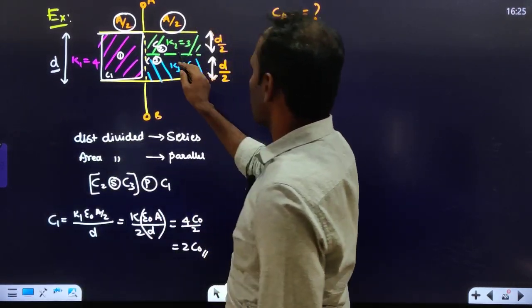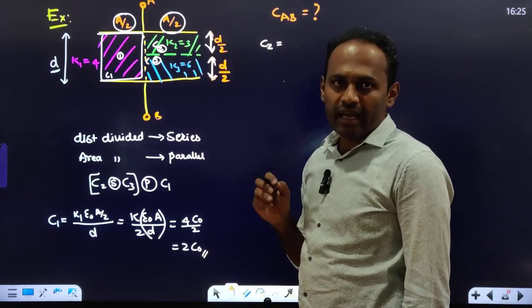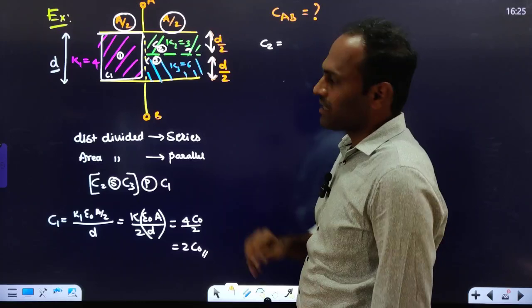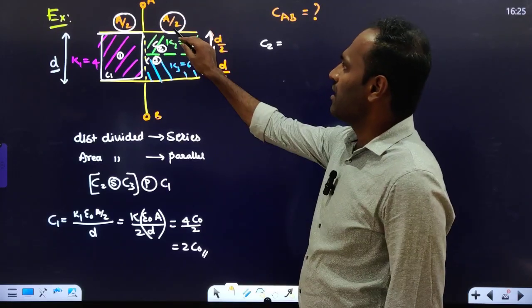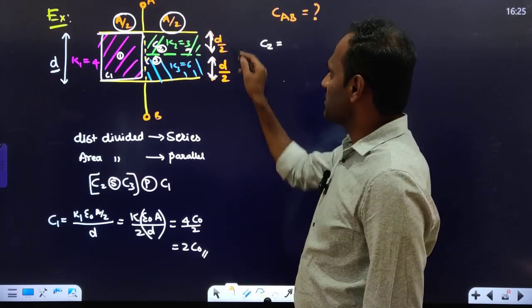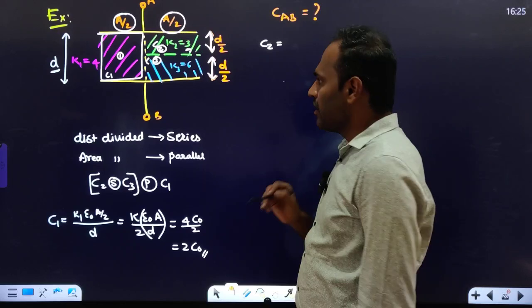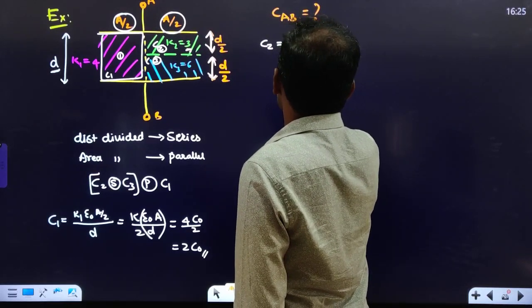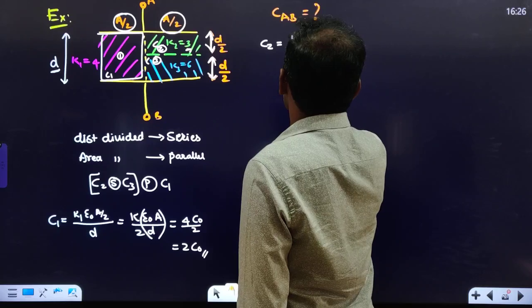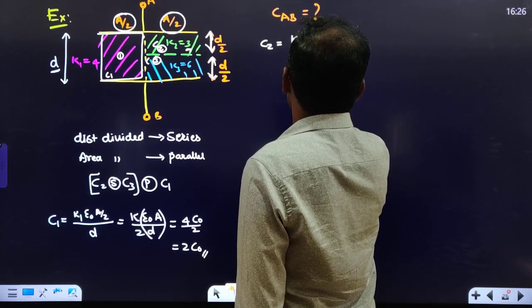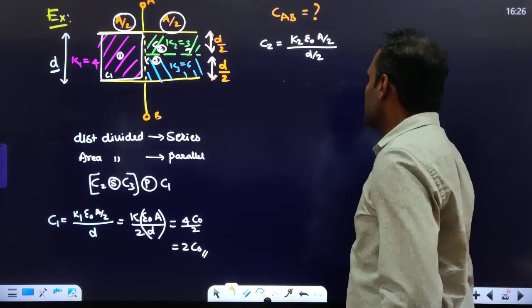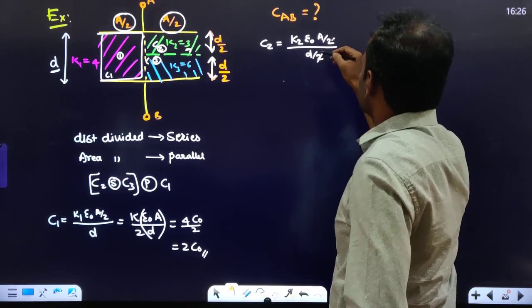Next, the second capacitor. What is the dielectric constant of the dielectric present in the second capacitor? It is 3. How much is the area? A by 2. How much is the distance? D by 2. Correct? So what will I get? I will get dielectric constant K2 into epsilon naught into the area A by 2 into the distance D by 2. Here this 2 and this 2 will get cancelled.